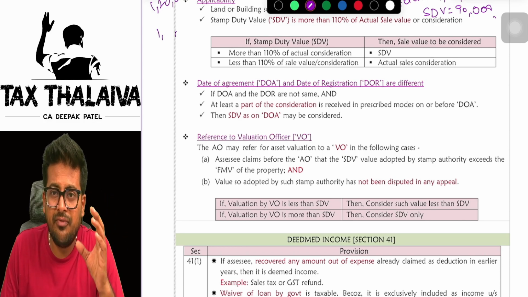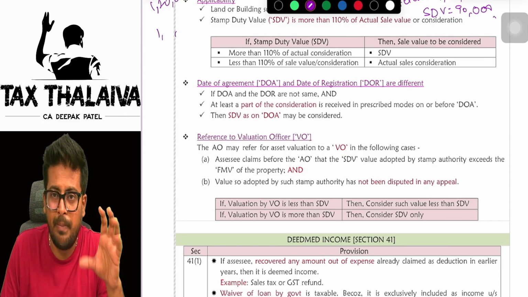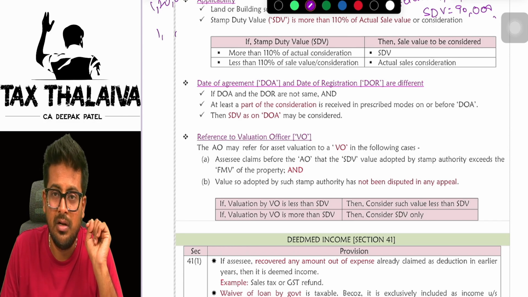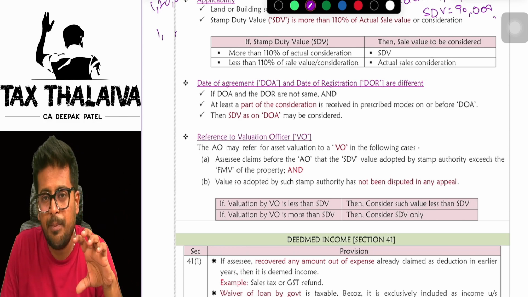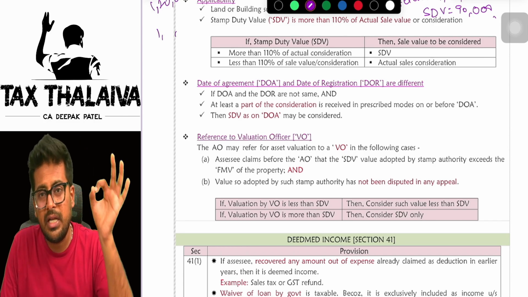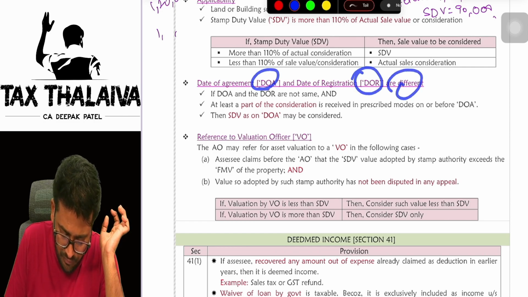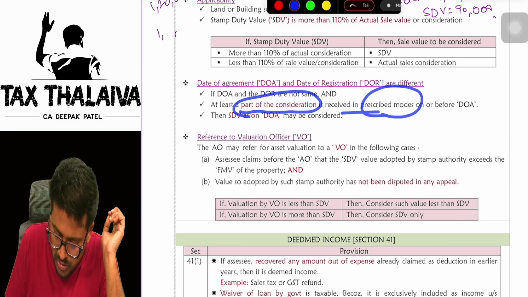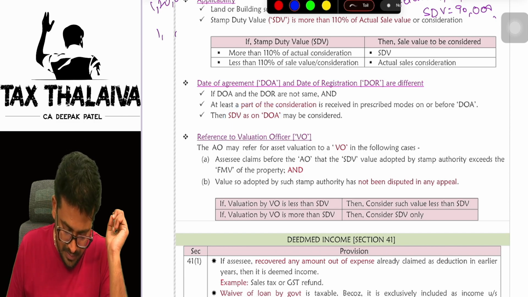If on the date of agreement you have received any part payment through the prescribed modes of payment, meaning online payment or bank payments, in that case you can consider the stamp duty value as on the date of agreement. If you have not received any part payment, or even if you have received part payment but other than in prescribed modes, then you can consider the stamp duty value as on the date of registration only. So, date of agreement and date of registration are different. In that case, if at least a part of the consideration is received in prescribed modes on or before the date of agreement, then the stamp duty value as on the date of agreement may be considered.